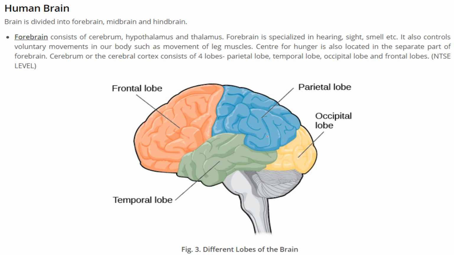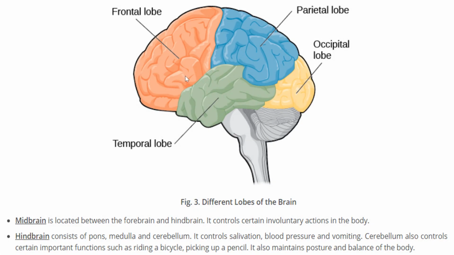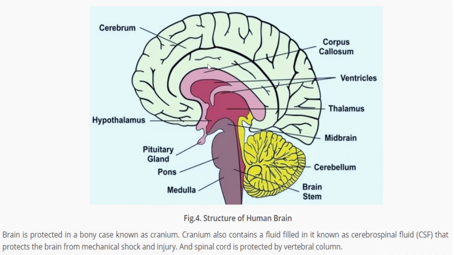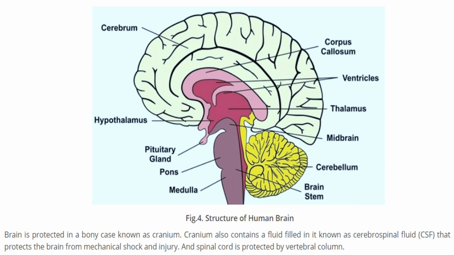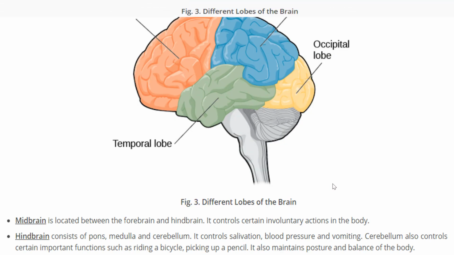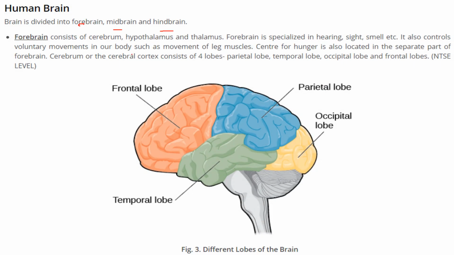This is the human brain. The brain is divided into forebrain, midbrain, and hindbrain. I can take you to one more figure of the structure of the human brain, and we will be talking about the thalamus, hypothalamus, and the pituitary gland. This is the cerebrum, corpus callosum, and ventricles, and of course the midbrain, cerebellum, and brainstem. So we started with the brain. The brain has forebrain, midbrain, and hindbrain.